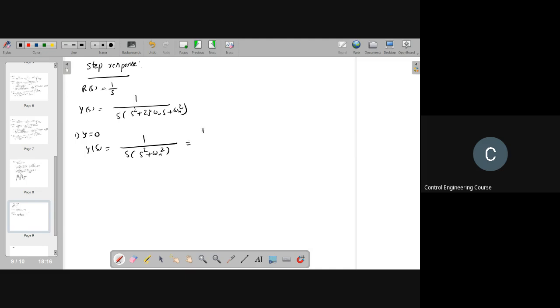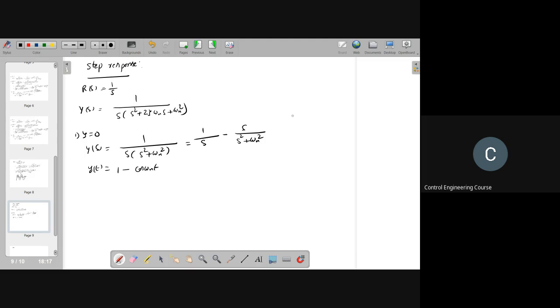Then it is 1 by s minus s by s square plus omega n square. I am skipping calculating the coefficients. You already know these things, right? How do you calculate A and B? So that's why I'm directly putting those two. We can verify those after this class is over. This is now y of t equal to 1 minus cos omega n t.